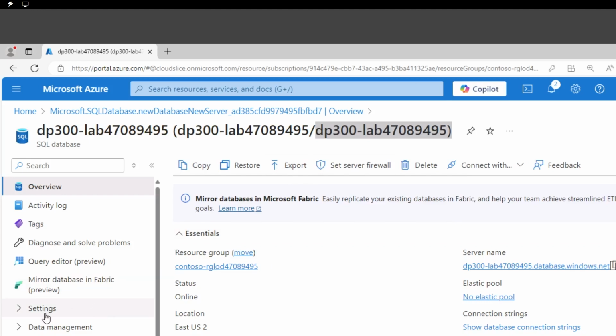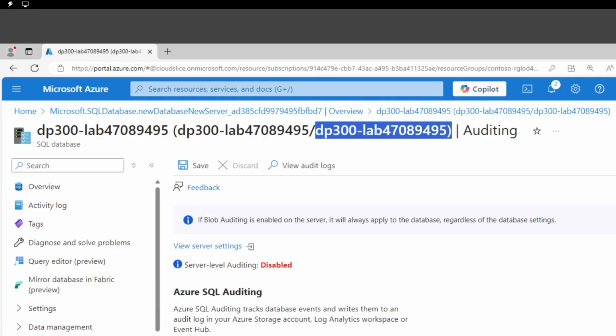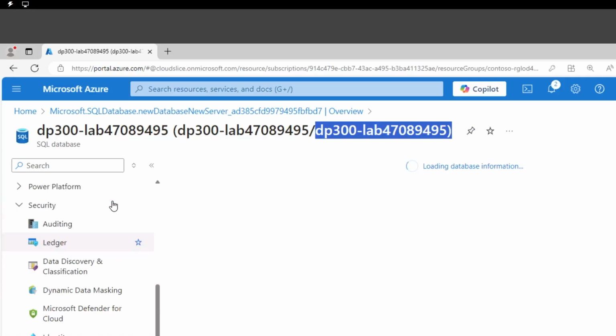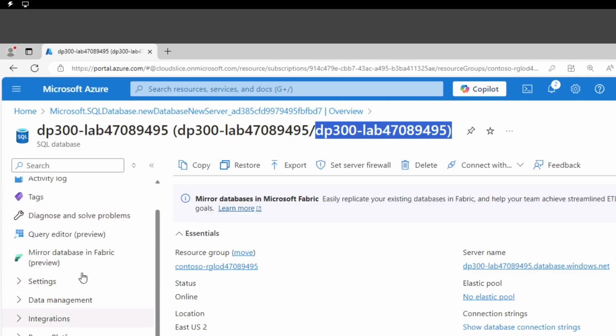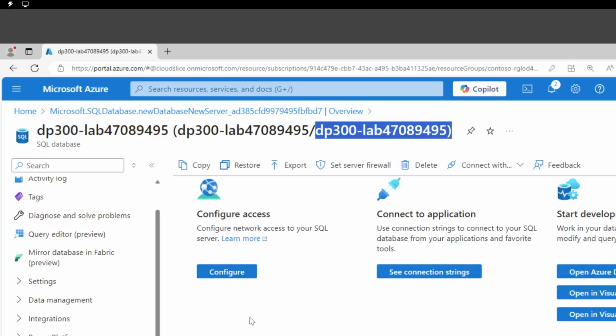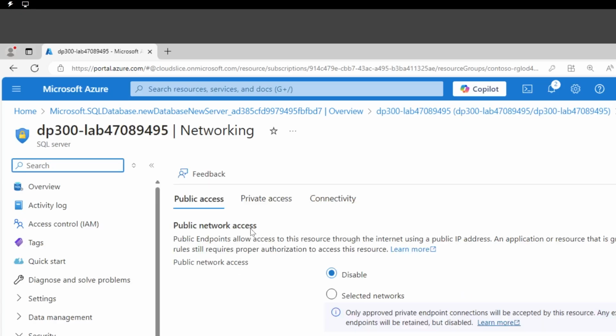Now, when we look at the security component, what we want to do is connect to the database, and then we want to look at the monitoring. As part of the security component here, this is what we're going to leverage to configure the access. As part of the access, we need to specify what we have, because we want to connect.